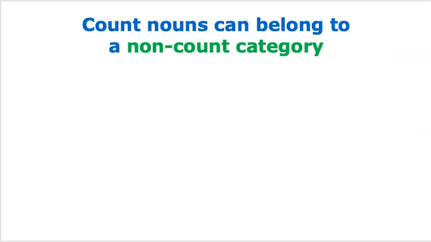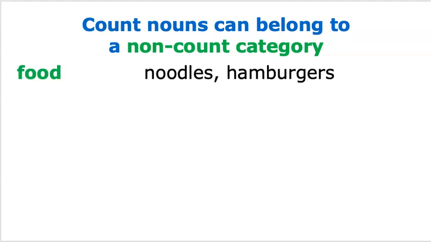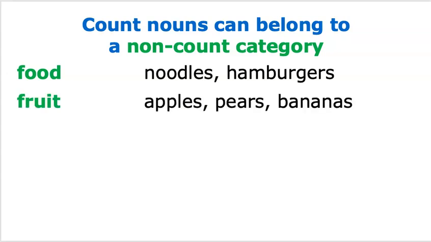Interestingly, some count nouns can belong to a non-count category. For example, food is non-count, but we can count noodles and hamburgers and French fries. Fruit is non-count, but we can count apples, pears, and bananas.